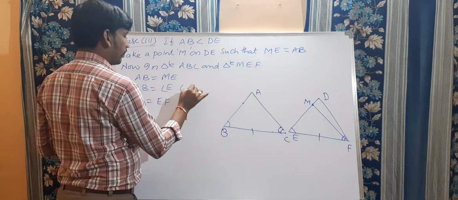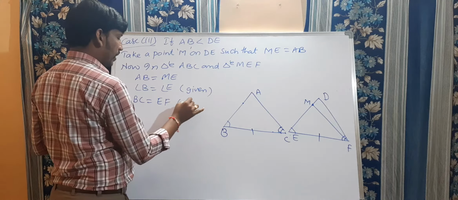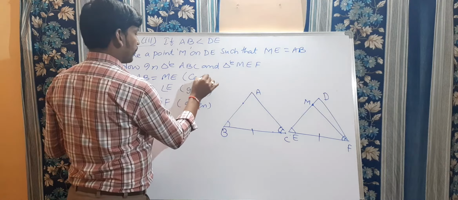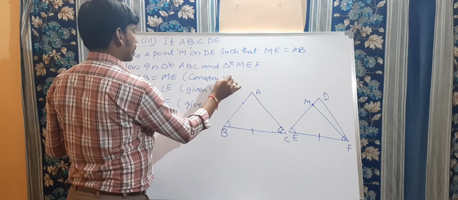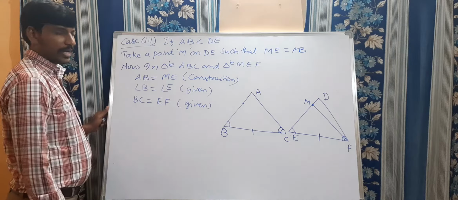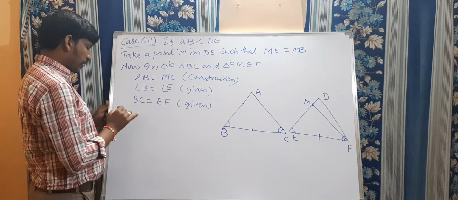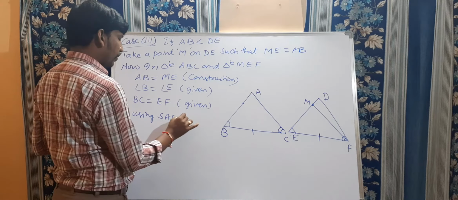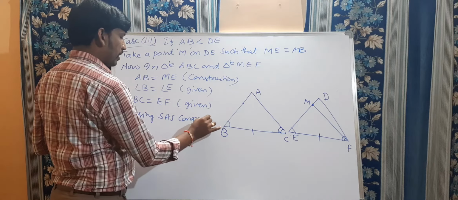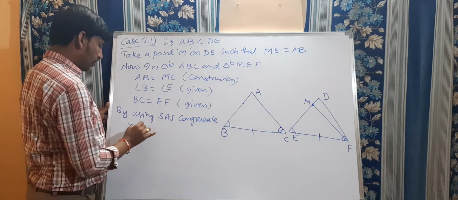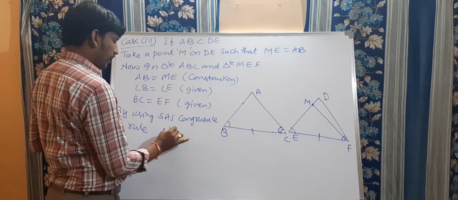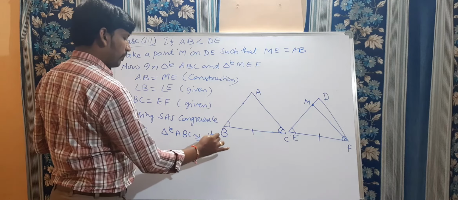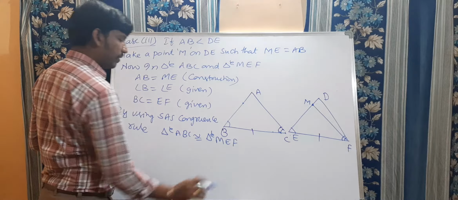These two are given, this also given, and this one we took, that is the construction part. Clear? Right, my dear sir? So now, by using SAS congruency rule, we can say that triangle ABC is congruent to triangle MEF.